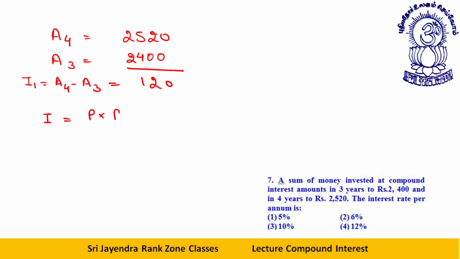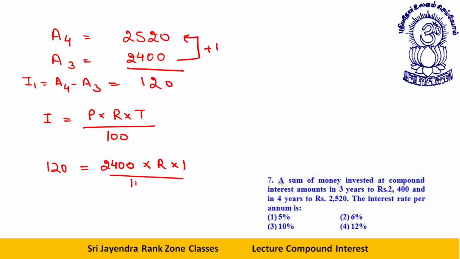Interest is equal to principal into rate into time. Whenever the time gap is of 1 year, you can treat it as simple interest. Okay, so 120 is the interest. Principal is, this will act as the principal. Rate you have to find, time by 100.